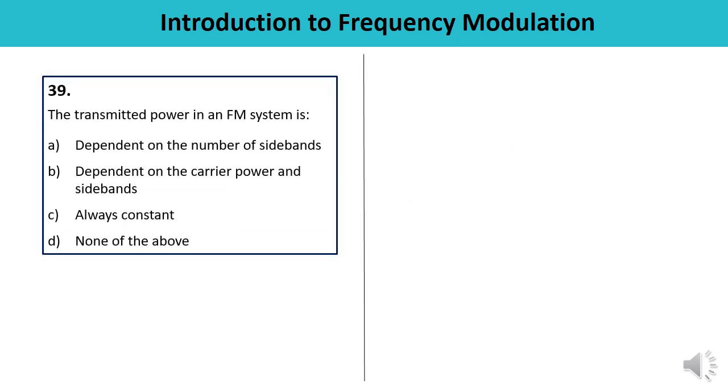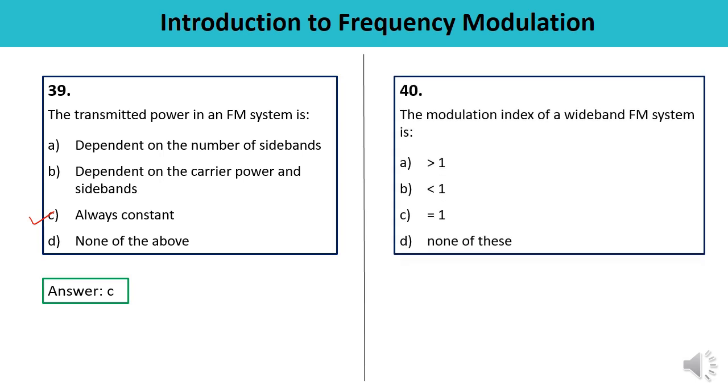Question number 39. The transmitted power in an FM system is dependent upon number of sidebands, dependent on carrier power and sidebands, always constant, and none of the above. So transmitted power in FM system is always constant. C is the correct answer. Question number 40 is the modulation index of a wideband FM system is greater than 1, means answer is A.